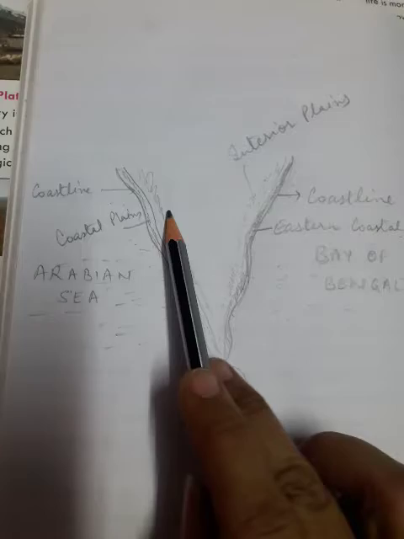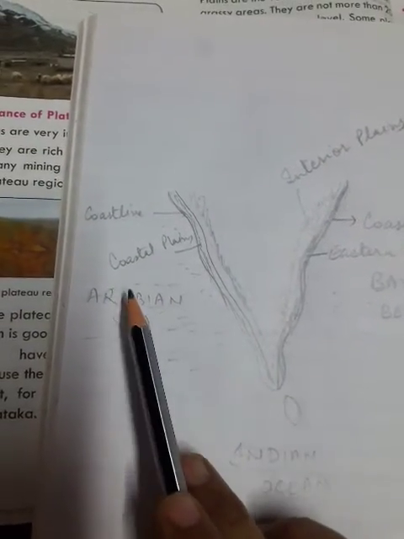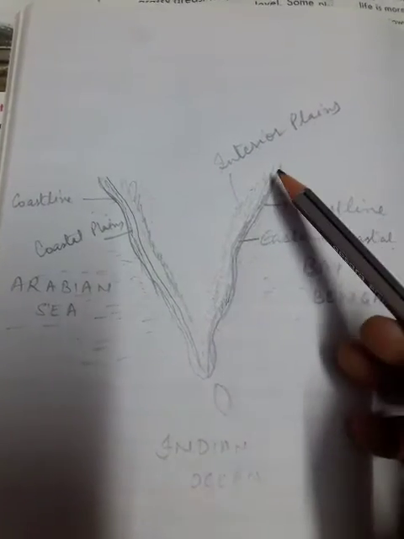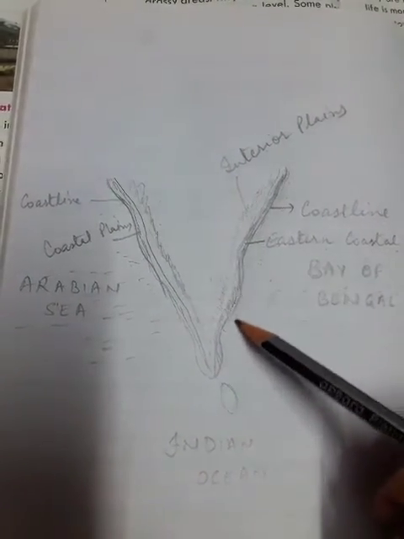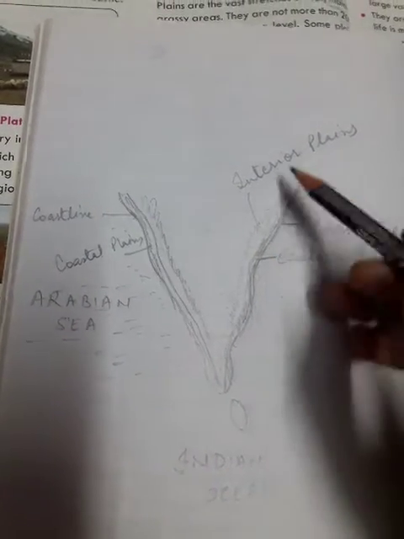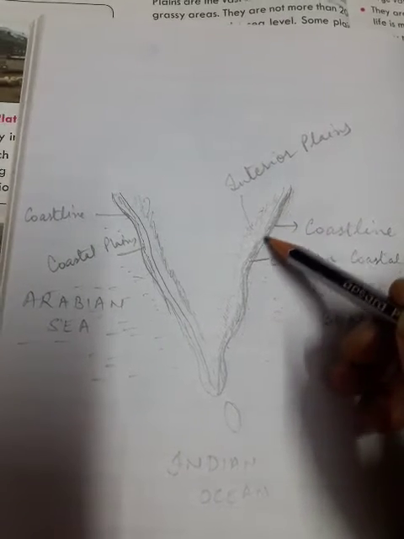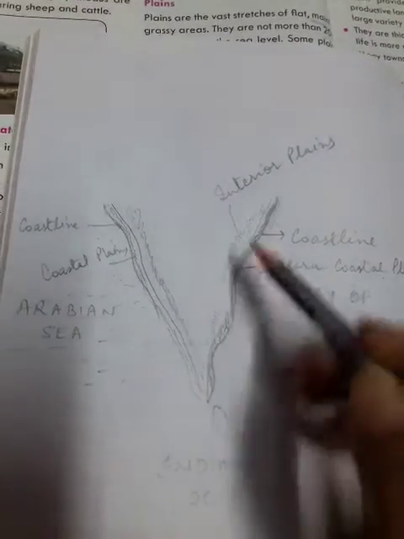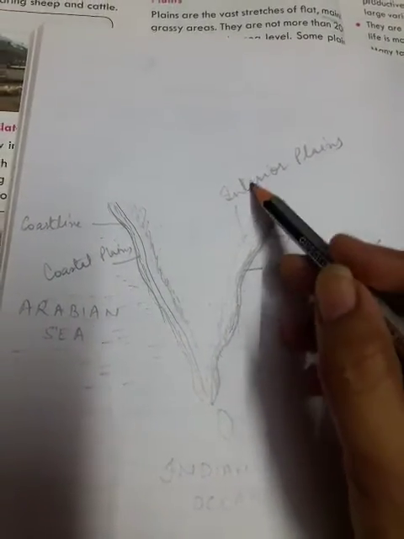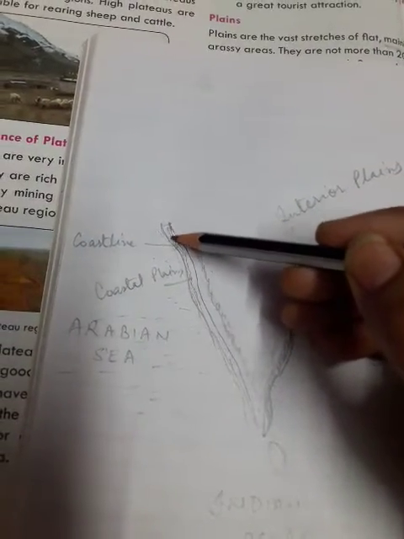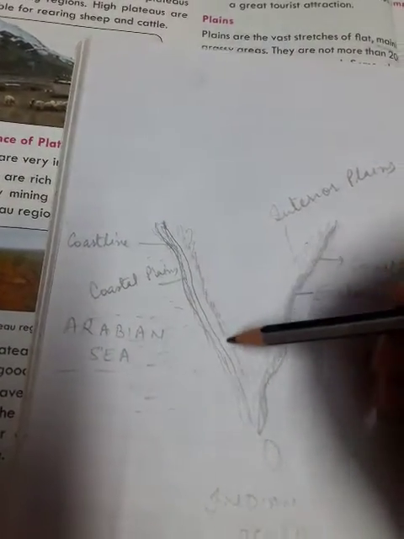Children, this is the south part of India. Here we have the Arabian Sea and we have the Bay of Bengal on the right. This line, which is bordering the sea and touching the Bay of Bengal, is called the coastline, and the area which is coming here will be called coastal plains, and the area which is inside the coastal plains is called interior plains. And the same is here: this is the coastline going and this is the coastal area, and these are the interior plains.